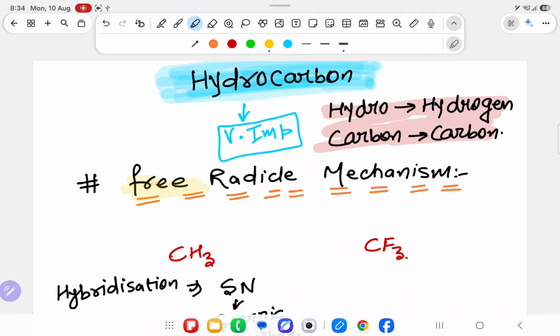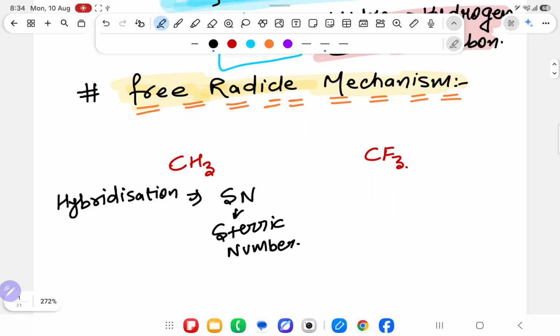In that chapter, the first topic I am going to teach you is free radical mechanism. Before going with that topic, suppose one example I have written is CH3 and another example I have written is CF3. And I will tell you, yes my dear students, tell me what is the hybridization of CH3 and what is the hybridization of CF3.